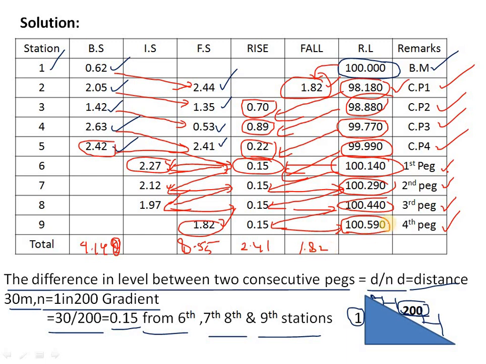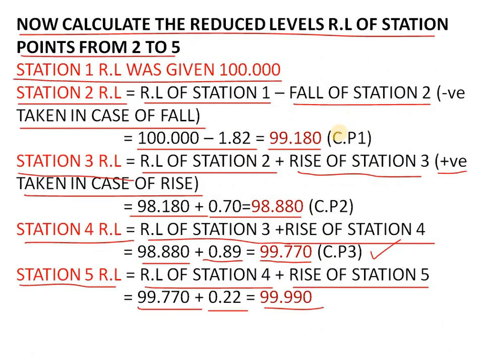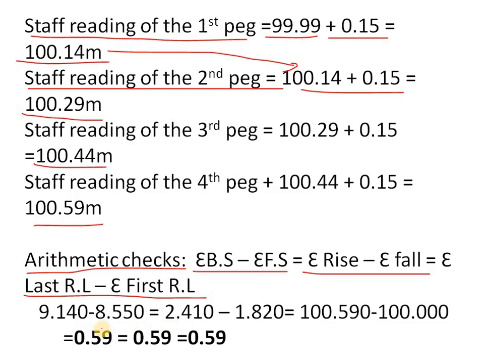And here the last RL minus first RL. So we have to apply the check here: 9.14 minus 8.540, we will get 0.59. 2.410 minus 1.82, we will get 0.59. 100.590 minus 100, we will get 0.59. Hence the problem is solved, hence the check is okay.